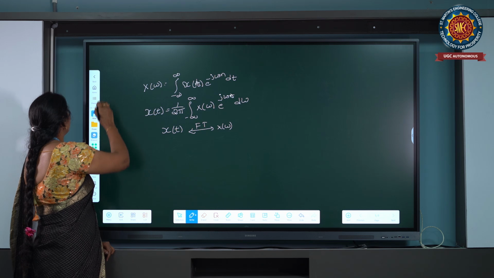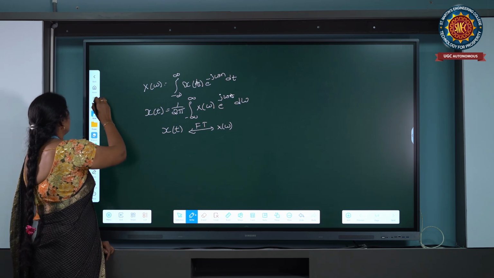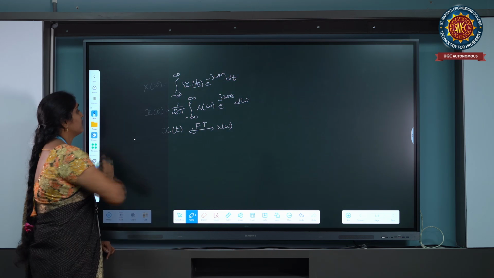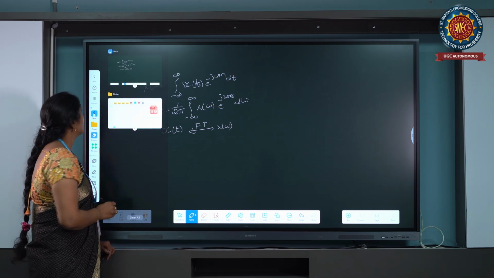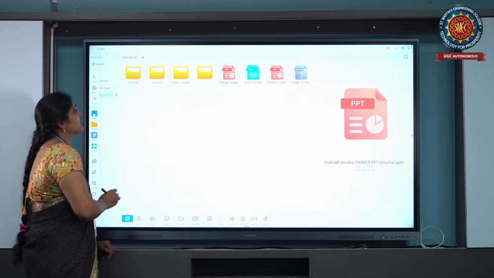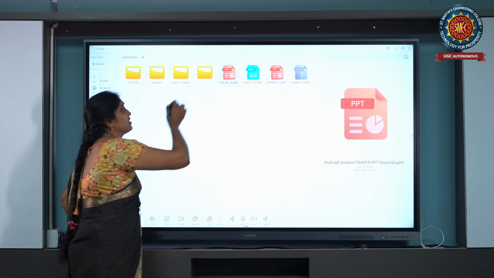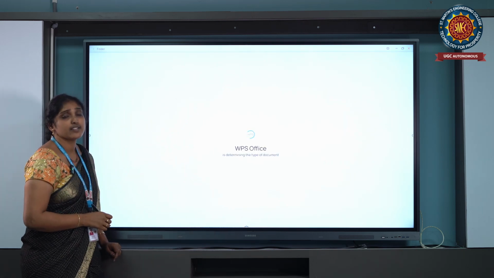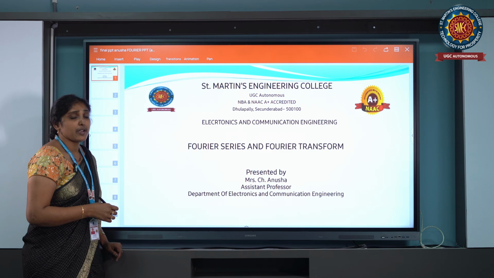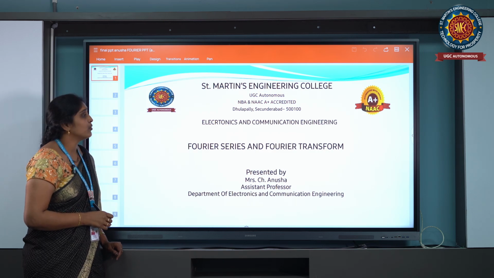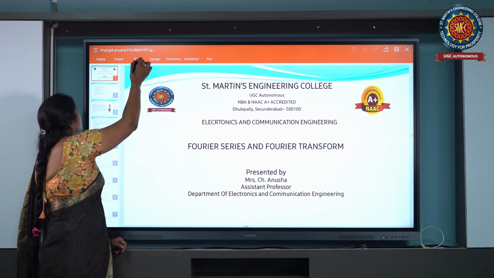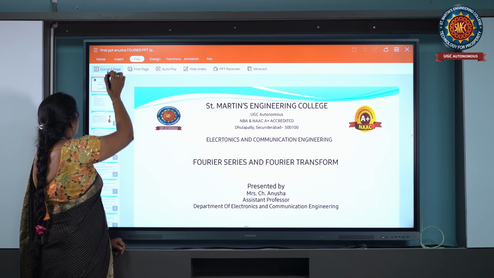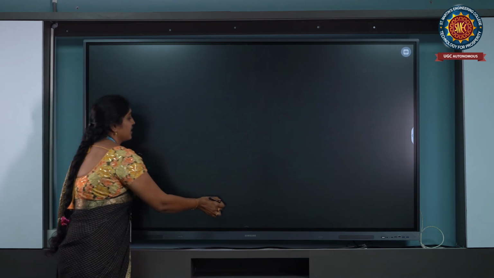After that we will discuss the properties of the Fourier transform. The first one is the linearity property, the second one is the time shifting property, and then the time folding property. In this we discuss the linearity property.